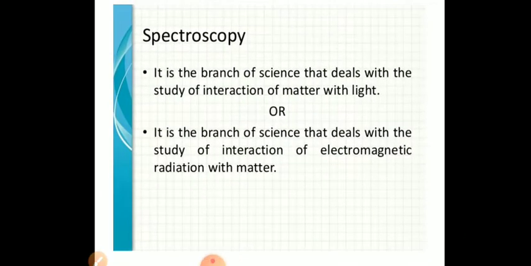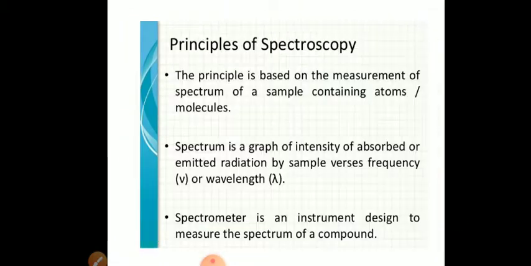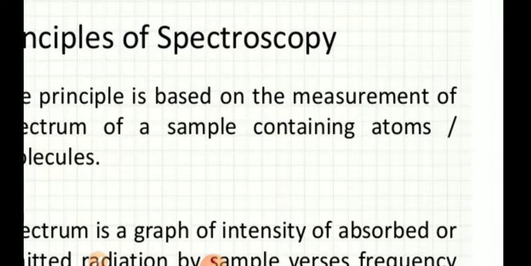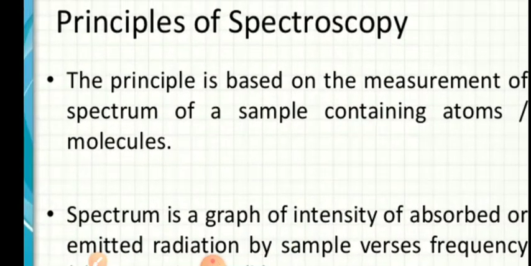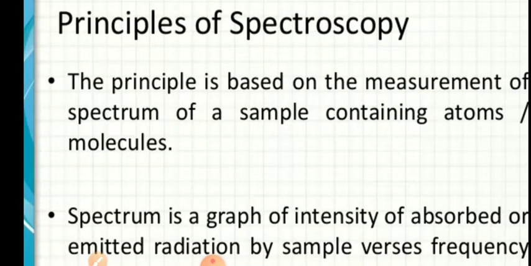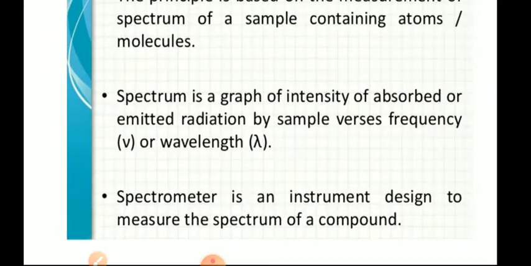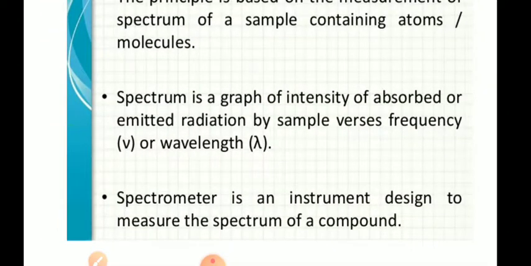Now, what is the principle of spectroscopy? It is based on measurement of the spectrum of a sample containing atoms or molecules. The spectrum of a sample is characteristic of that sample. Now what is a spectrum? It is a graph of intensity of absorbed or emitted light versus the frequency or wavelength.